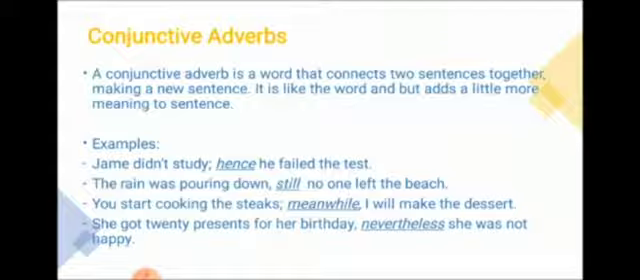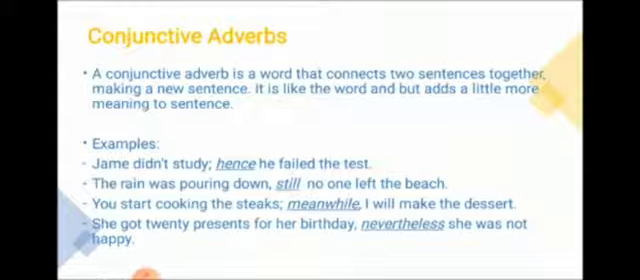Like this: James didn't study, hence he failed the test. So he did not study, hence he failed the test. So the reason of failing the test is "hence." So hence is giving a little more meaning to the sentence. The rain was pouring down, still no one left the bench. You start cooking the steaks, meanwhile I'll make the dessert. So these are connectors, but these are working as adverbs. So hence is an adverb of failing the test or did not study.